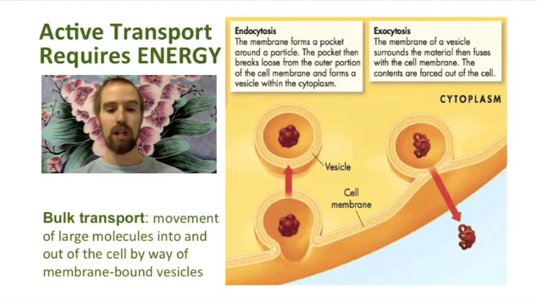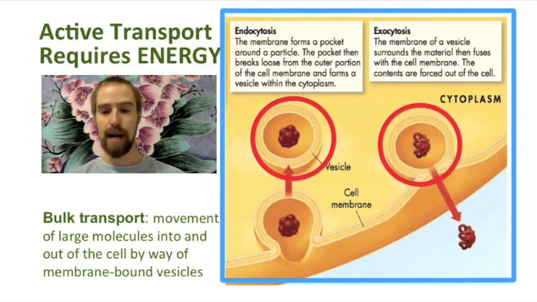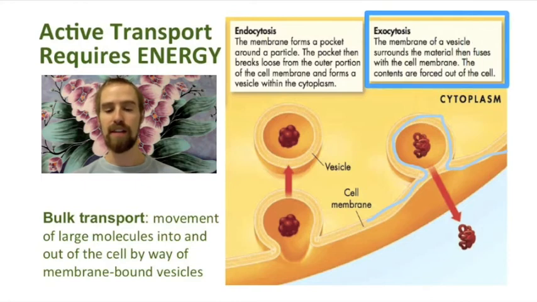Here we can see how a large molecule like a protein is transported across a cell membrane. In both cases, the large molecule is packaged into a structure called a vesicle, which is surrounded by a membrane of its own. Because this vesicle is surrounded by a membrane, and because this membrane is made of the same kinds of lipid molecules that make up our cell membrane, it is able to fuse with the cell membrane in order to push this large molecule out of the cell, as we see here. And this is called exocytosis, which you can remember by thinking of it as exit cytosis.